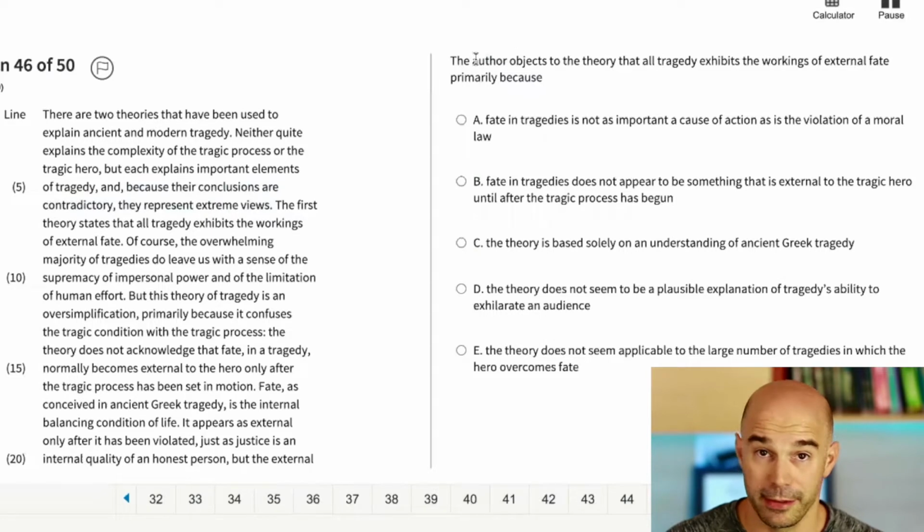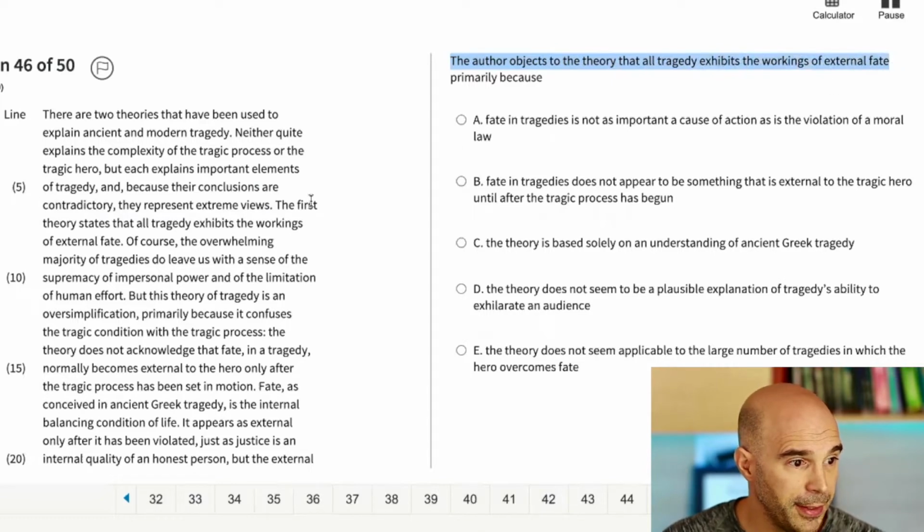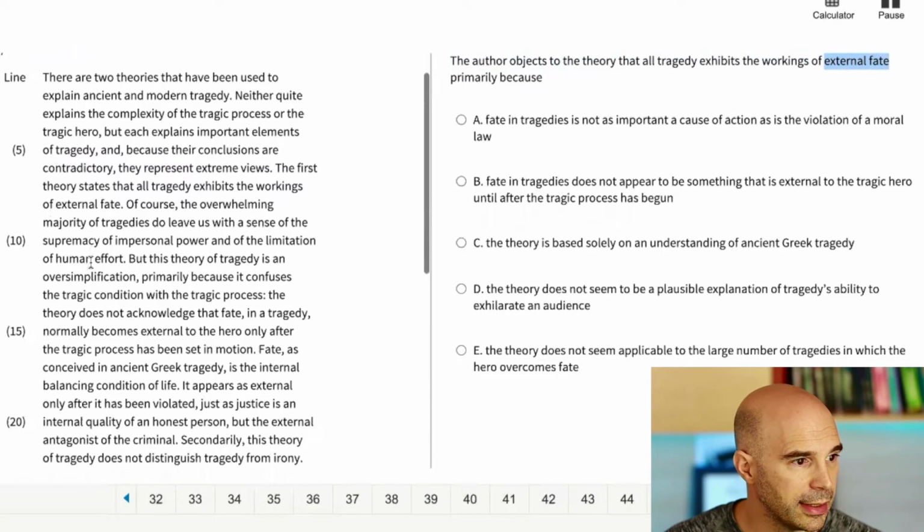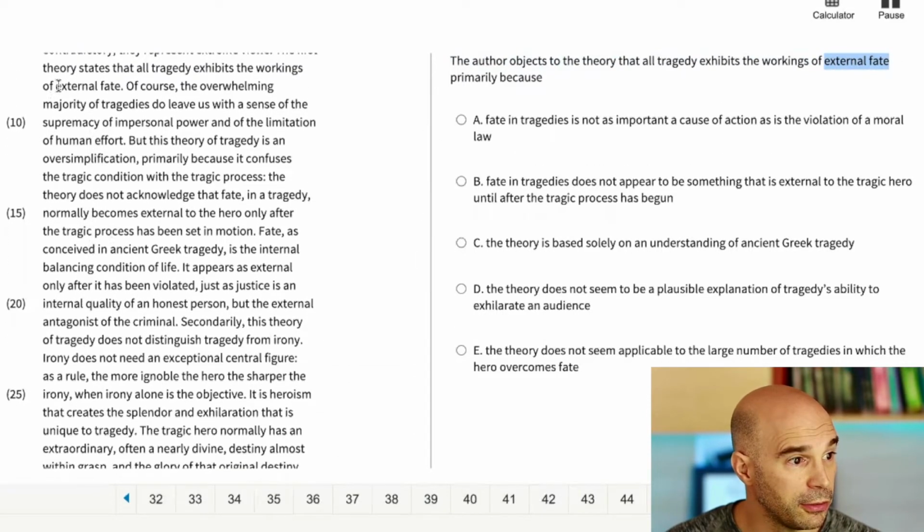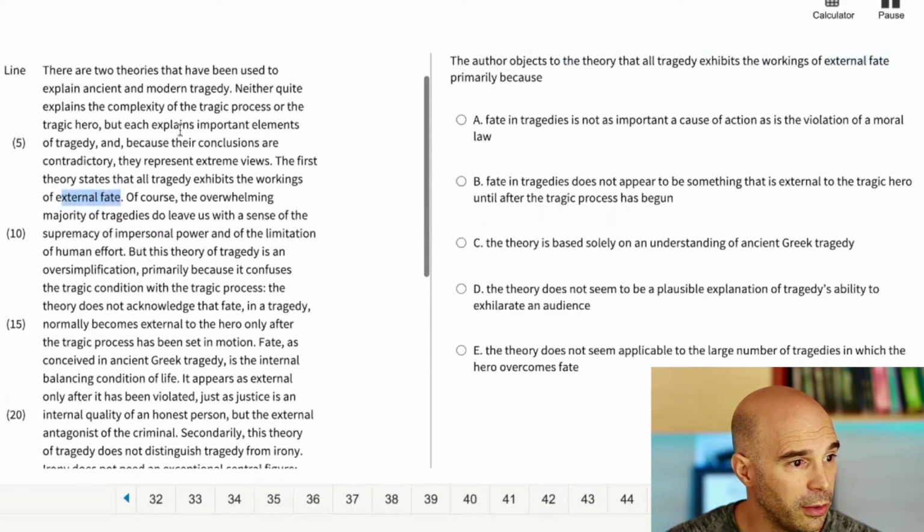All right, so this I haven't read about. So now I'm going to have to find where the author objects to the theory that all tragedy exhibits the workings of external fate. Okay? So probably the best way to approach this is to search for the phrase external fate. So I'm just going to scan the passage, searching for those two words, and it actually jumped out at me right away because I started searching from where I stopped reading. So I stopped reading at that period and I started searching for external fate, and there it is.